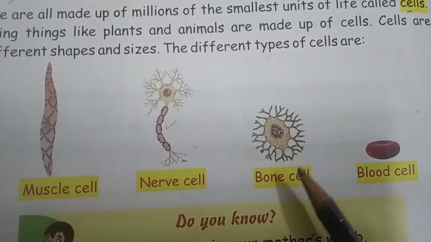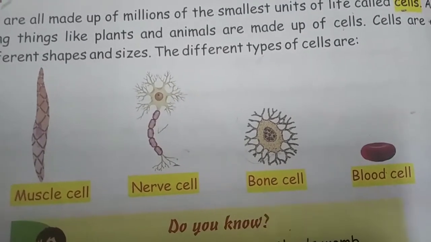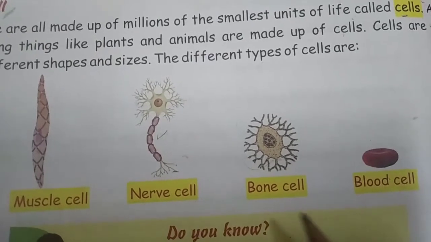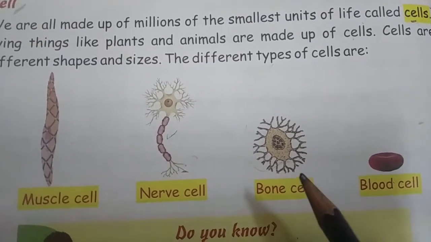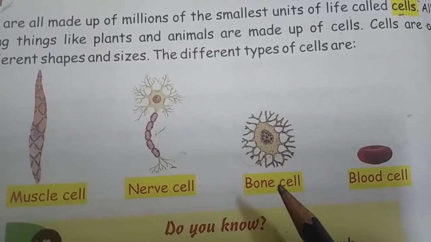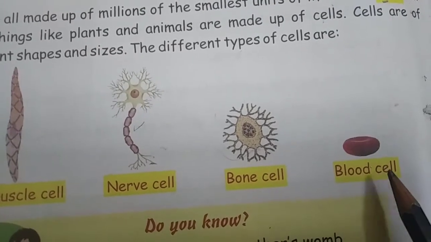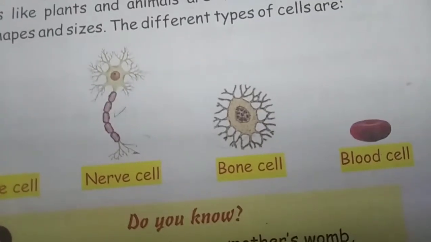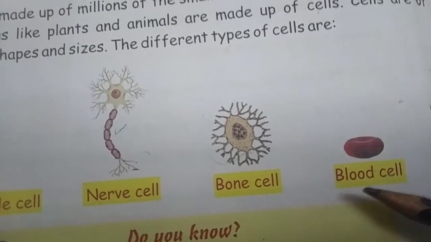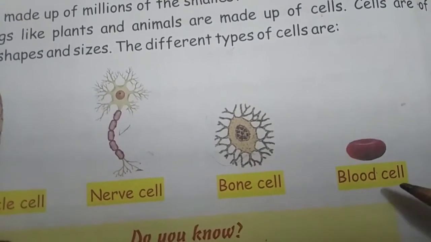Now moving to the next one, that is the bone cell. Now what is a bone cell? Bone cell is nothing but the smallest unit of bones. Okay. Now next is the blood cell. Now the smallest unit of blood is called your blood cell.